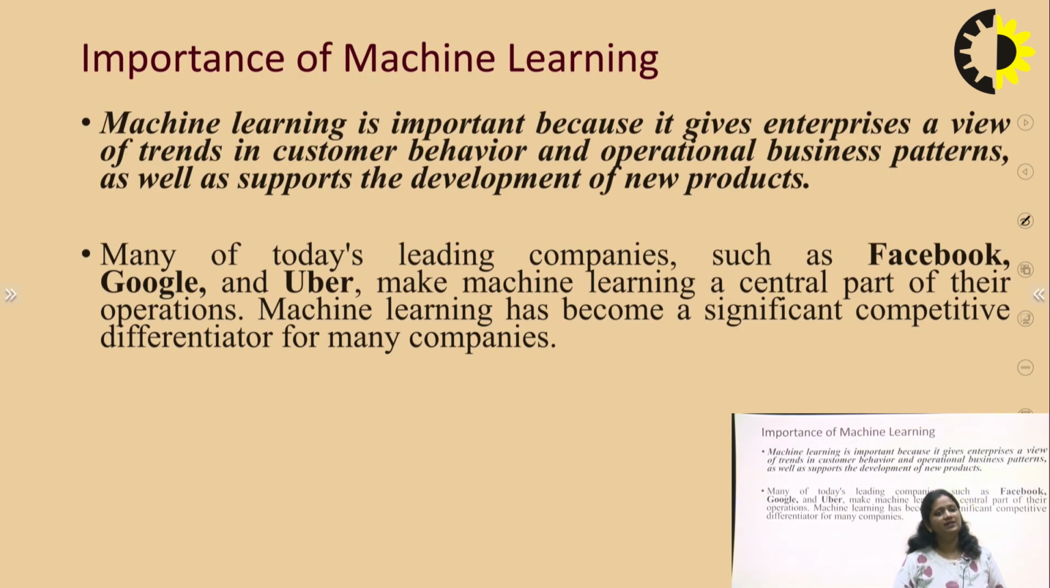Now, what is the importance of machine learning? Why is machine learning so important nowadays? We have traditional algorithms, but why is machine learning important? Machine learning is important because it gives the enterprise a view of trends in customer behavior and operational business patterns, as well as supports the development of new products.